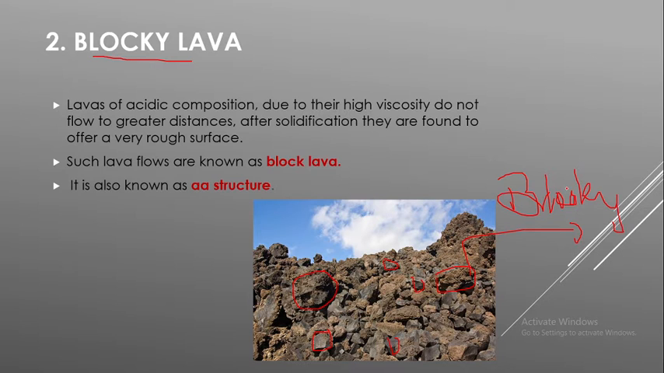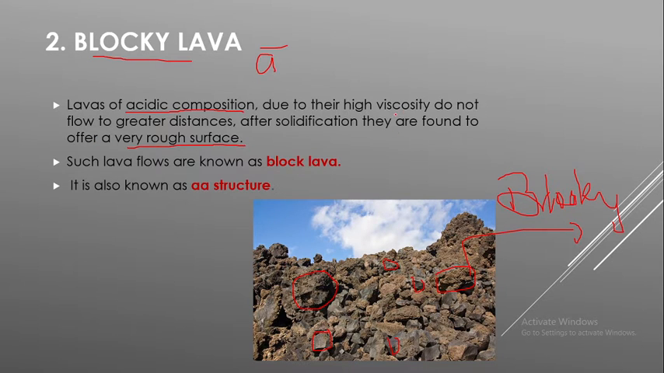Mainly lavas of acidic composition. You have to keep in mind that acidic composition lava is the main key factor for this blocky lava or blocky structure. Due to their high viscosity, they do not flow to greater distances. So after solidification, they are found to offer a very rough surface.